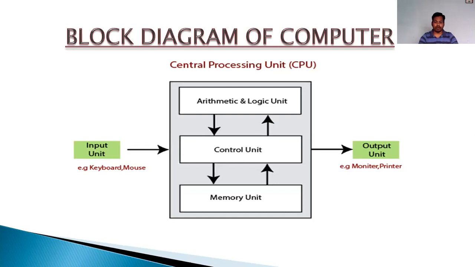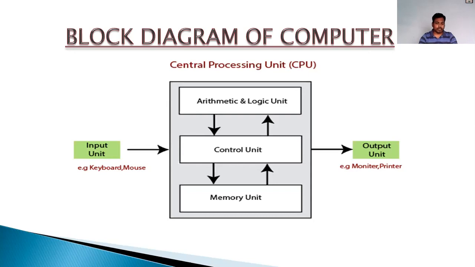If input instructions have been given by the user, where to store them, how to perform them, to whom they should be sent, to the ALU section. Then when it receives the output, where to store it in the memory. How data should travel, all these tasks are performed by this control unit.